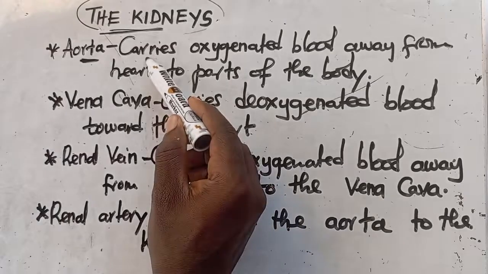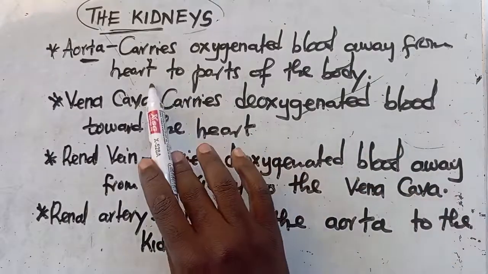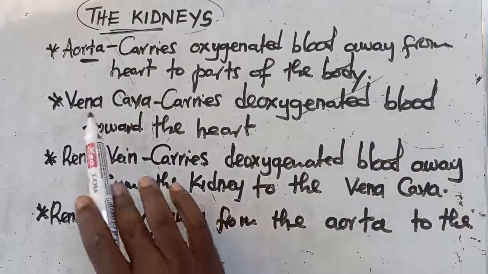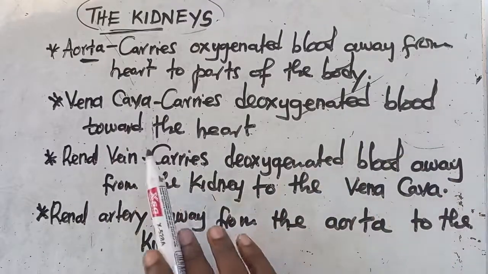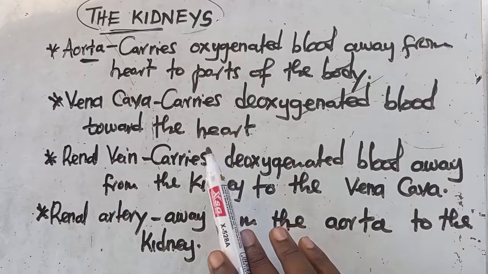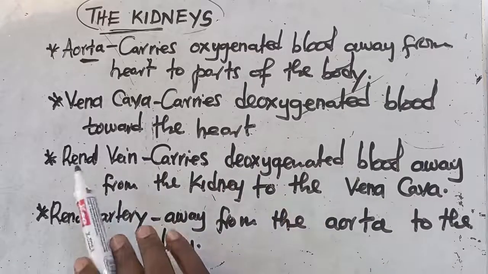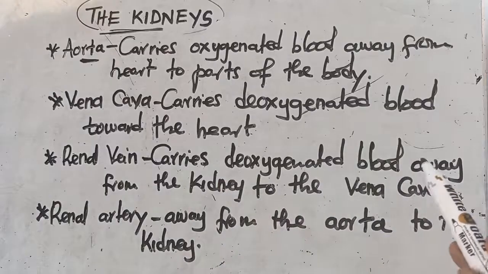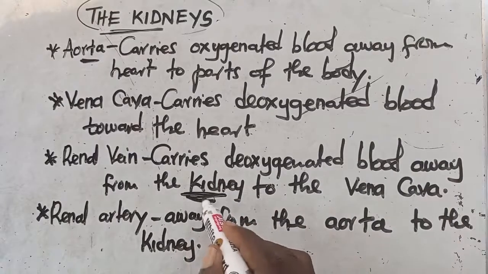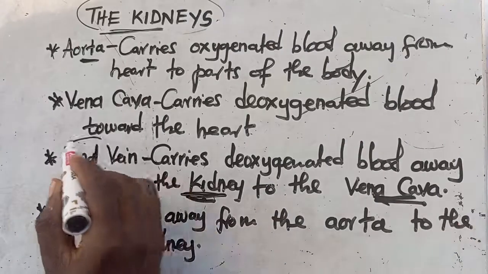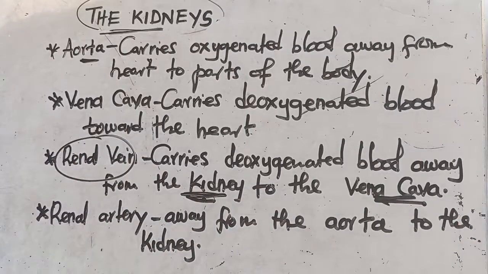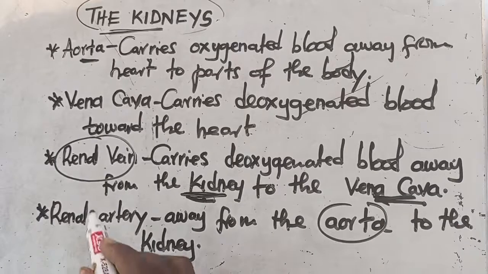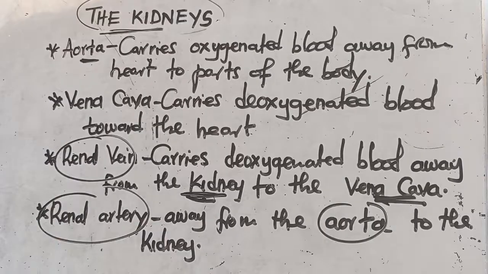The aorta carries blood from the heart to parts of the body. The vena cava carries deoxygenated blood towards the heart, so from all parts of the body to the heart. But these ones carry deoxygenated blood away from the kidney. So kidney to vena cava is called the renal vein. I don't want you to be making mistakes. From the aorta to the kidney, it is called the renal artery. Get this clearly. I don't want you to misunderstand these things.